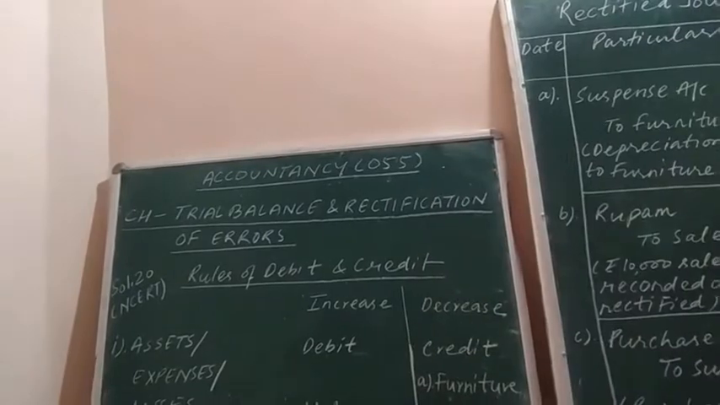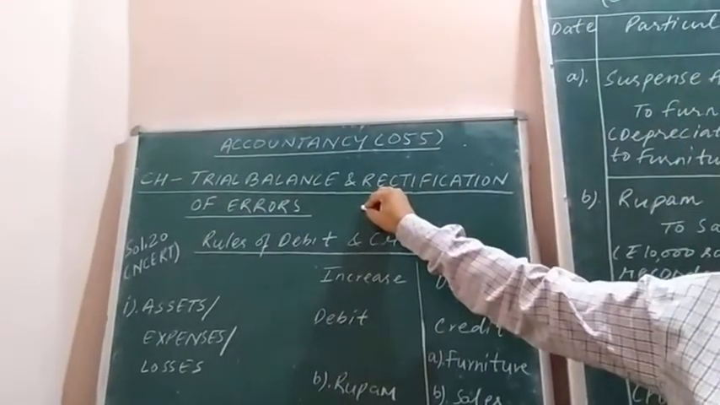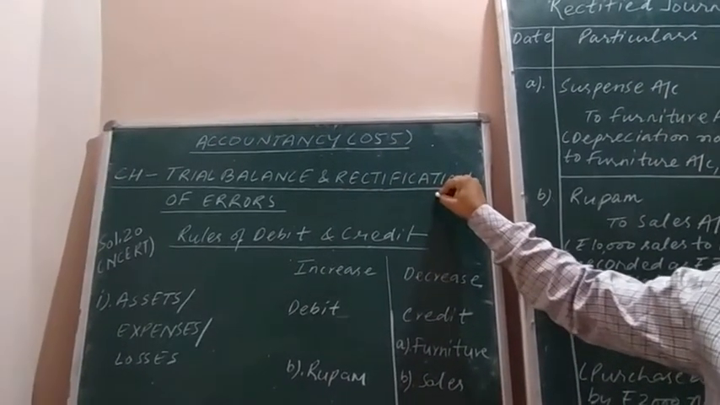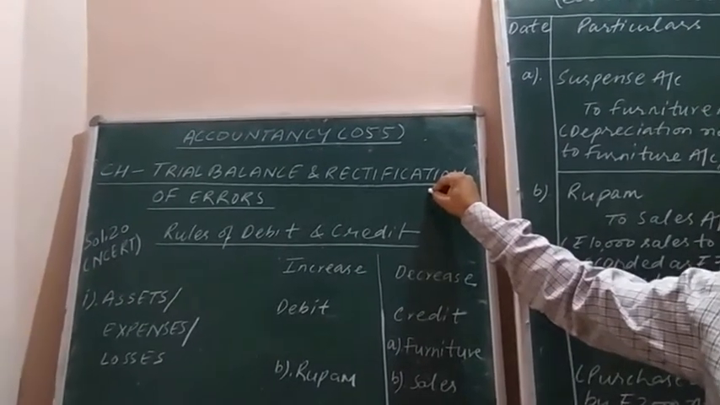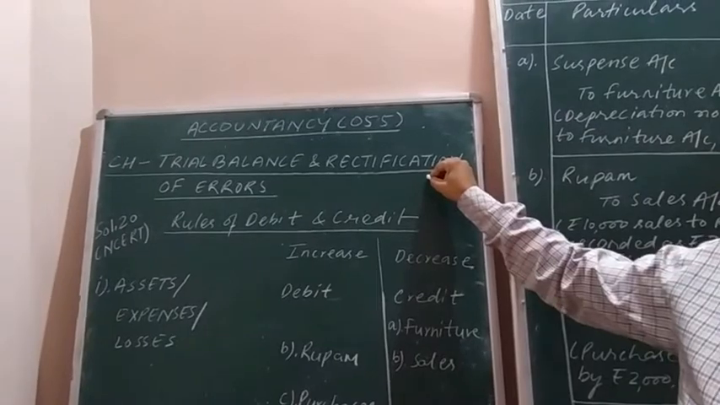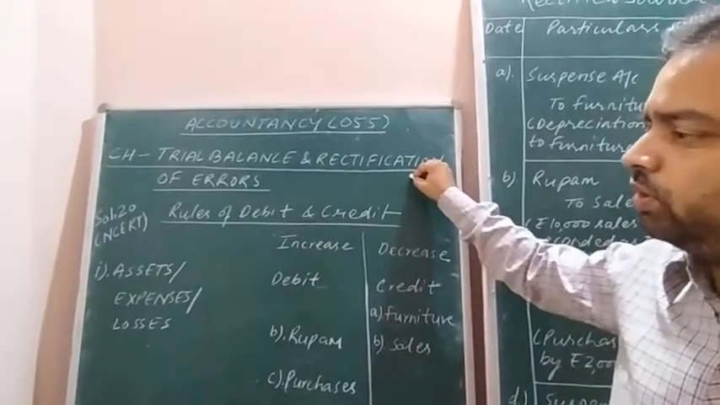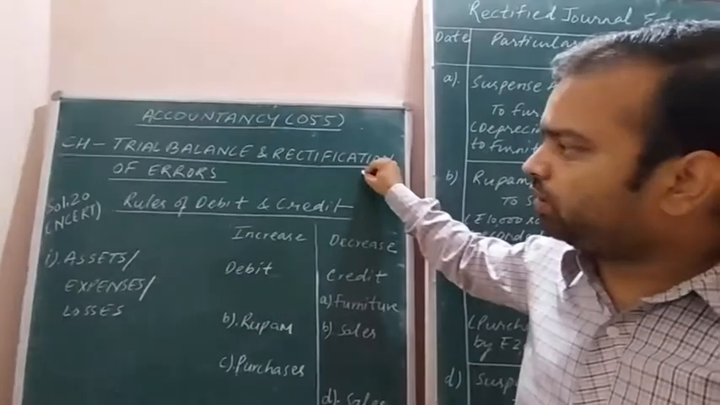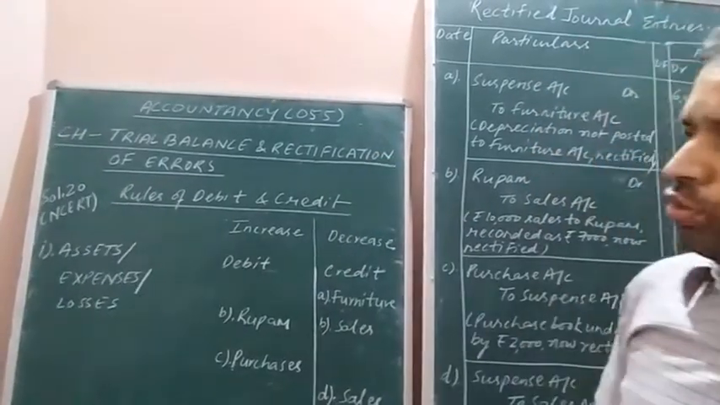Now in this online class session of accountancy, I will explain the chapter trial balance and rectification of errors. Here the miscellaneous types of errors will be explained to you: the errors of commission, the errors of omission, the complete omission may be there, the partial omission may be there. Miscellaneous types of transactions are here in this question, which I am going to explain to you.